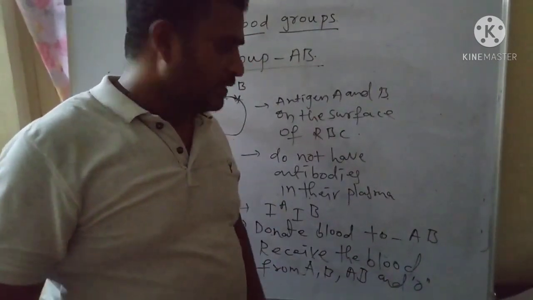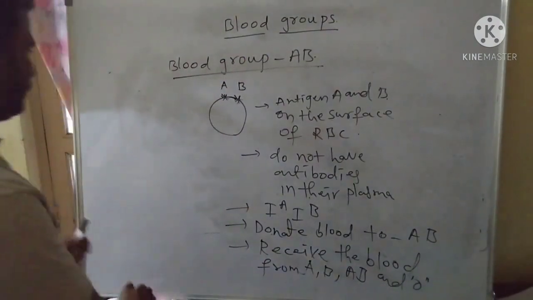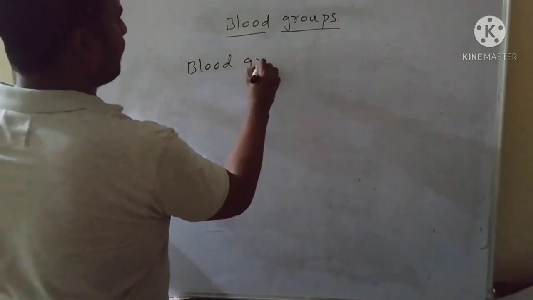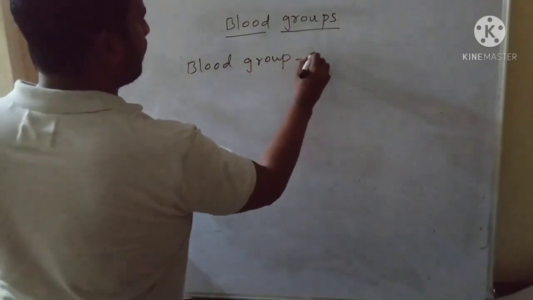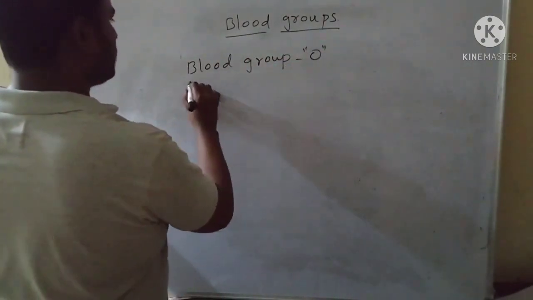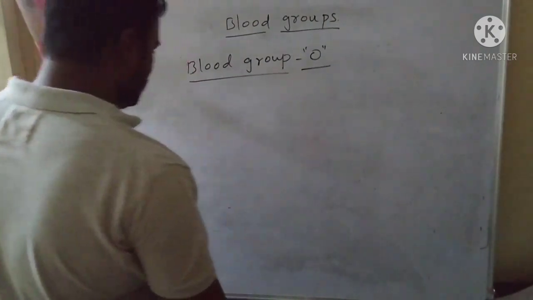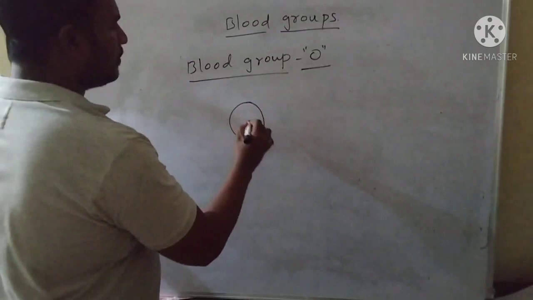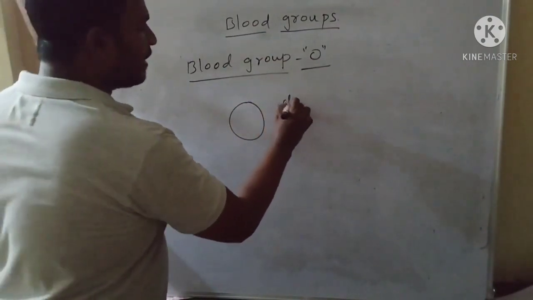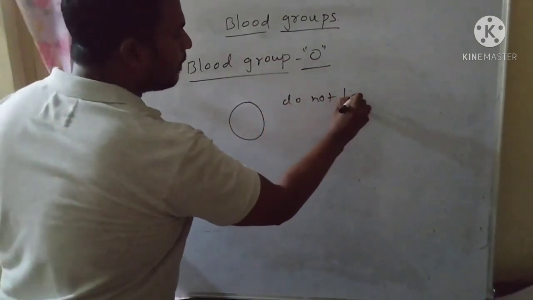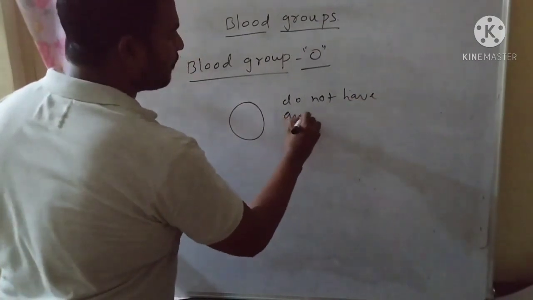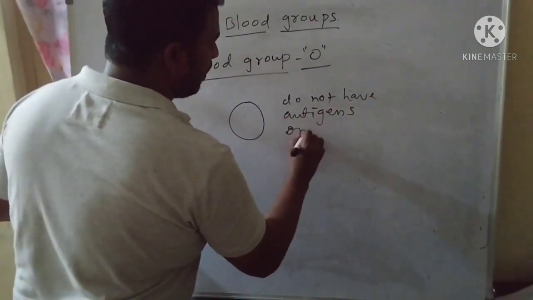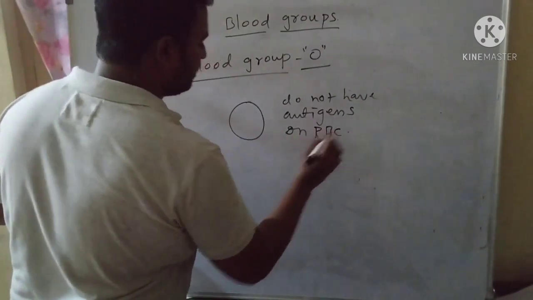Now let us see the blood group O. The persons with blood group O do not have antigens on the RBC.